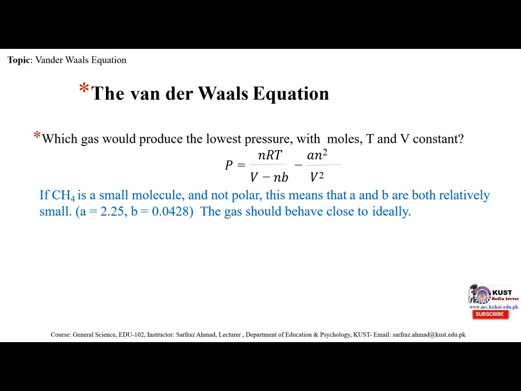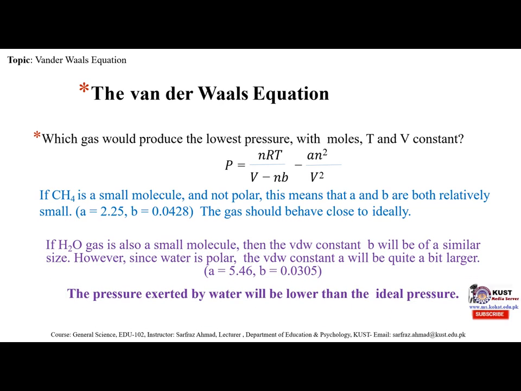Methane, CH4, is a small molecule and not polar, so this means that a and b are both relatively small. The value of a is 2.25, and the value of b is 0.0428. The gas should behave close to ideally.